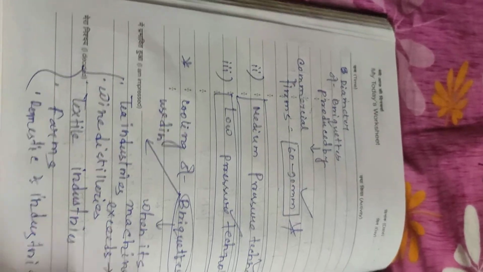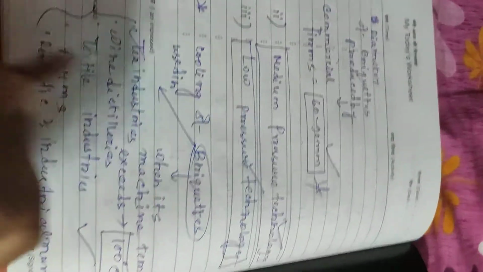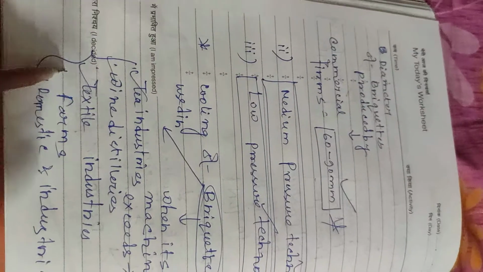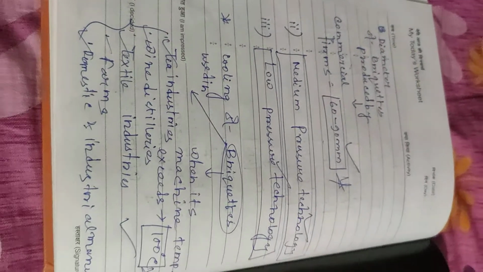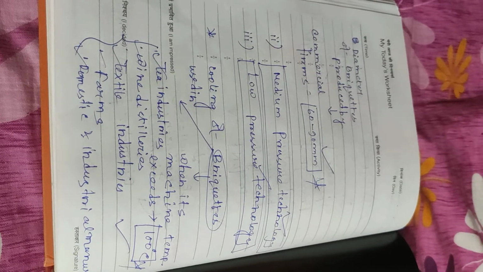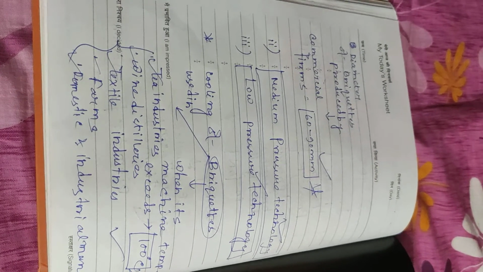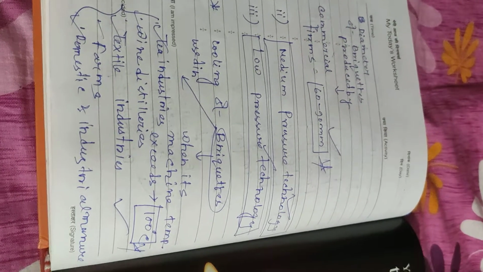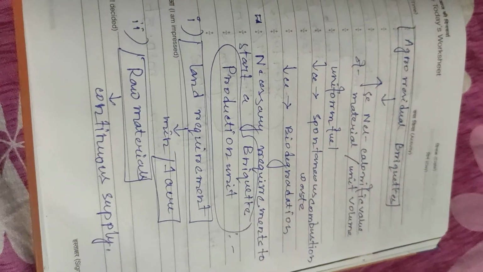Briquettes are used in tea industries, wine distilleries, textile industries, farms, and domestic and industrial manure producing. Agro residual briquettes increase the net calorific value of raw material per unit volume.